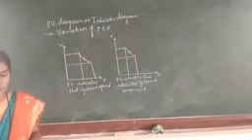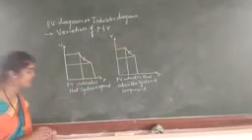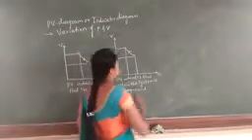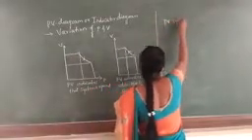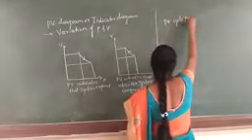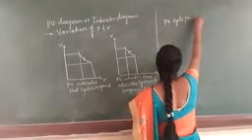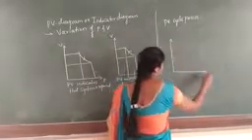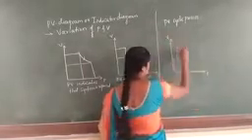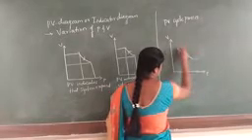Next we have to study the PV diagram for the cyclic process. Here we are considering P and V, one is pressure and the other is volume. Here we get the graph in this way.